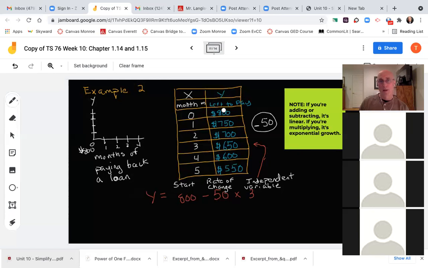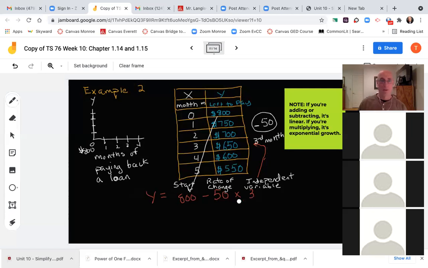So if we wanted to find out how much I would owe after 7 months, say for instance, I could find my Y. Y equals starting value of $800. There's my start value. Minus, because remember I said the rate of change is either plus or minus the same number every time. Minus 50 times, in this case, let's say I asked for the third month. So this would be the third month, and we want to know how much would I still owe after the third month? Then that would be my independent variable.